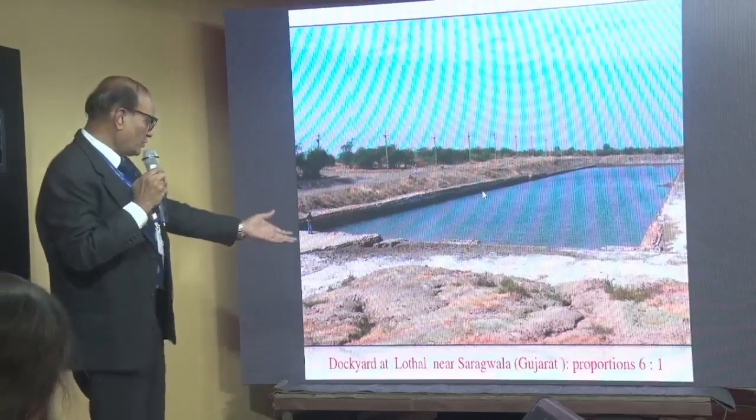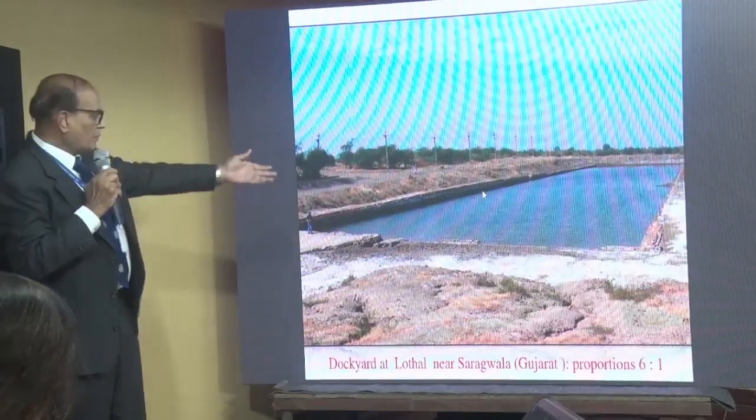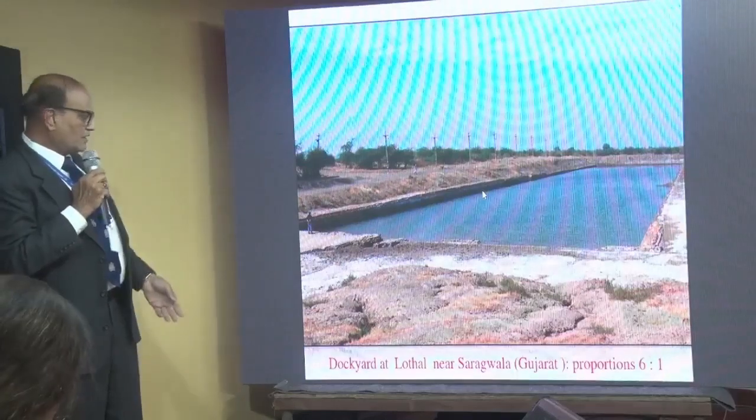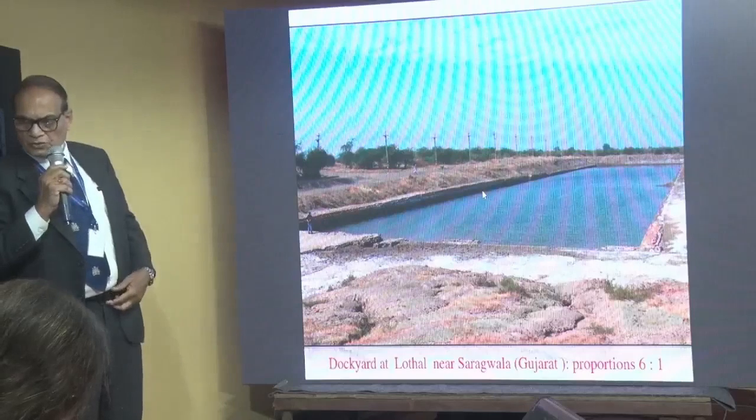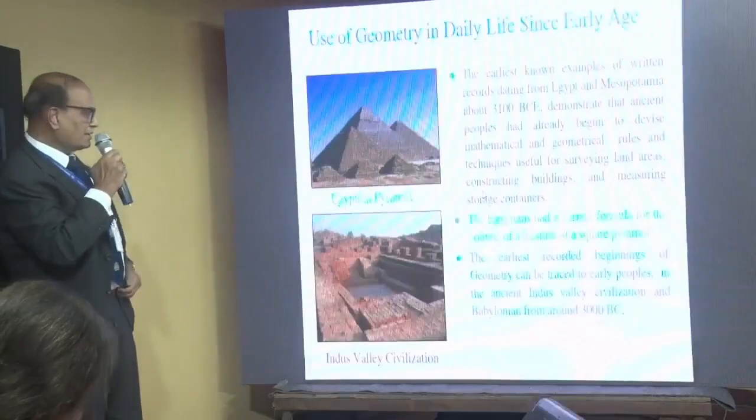This is a pond near Gujarat, Lothal, where the proportion is 1:6 or 6:1. So they knew the exact proportion also. They used it. Next slide.